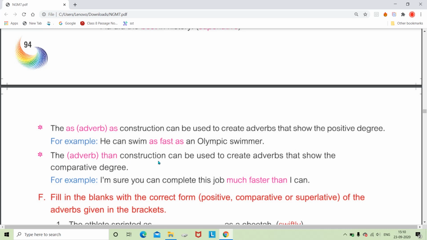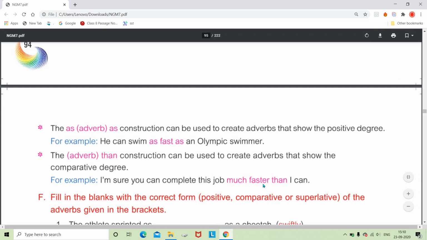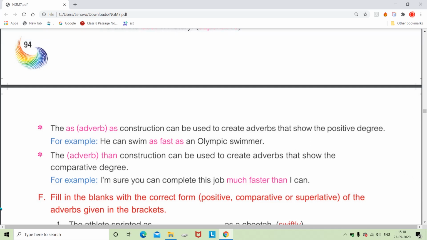So adverb plus than for the comparative degree, and an example is: I am sure you can complete this job much faster than I can. So here fast is the adverb, and as it is in comparative degree we have used er, and after that adverb we have used than. Than is used for comparison, when one person or one thing or one place has more of a quality than the other. At that time, for comparing, we use than.